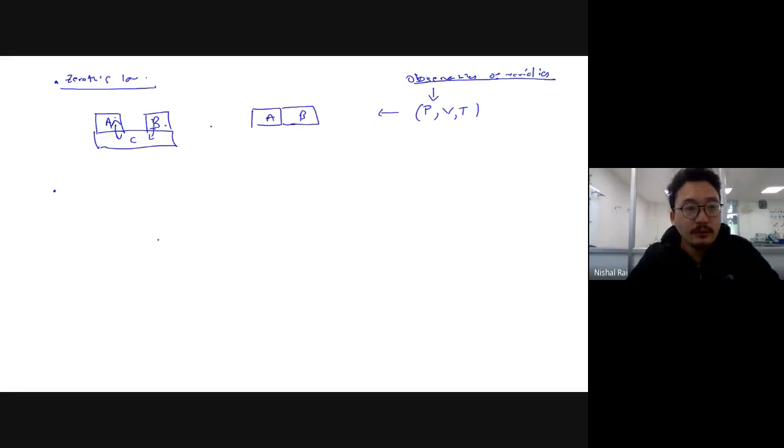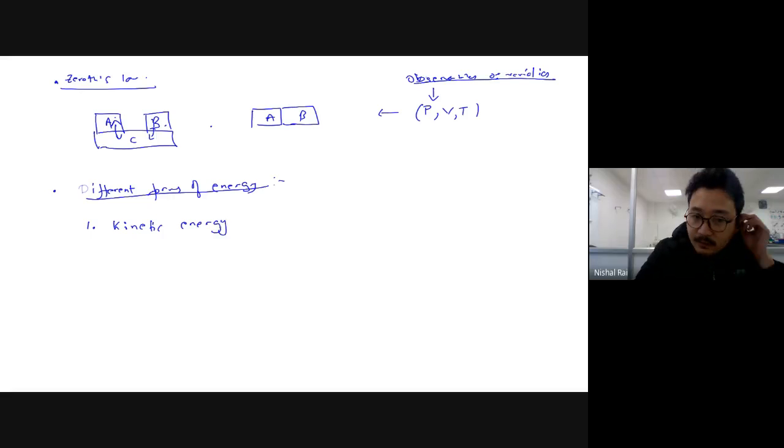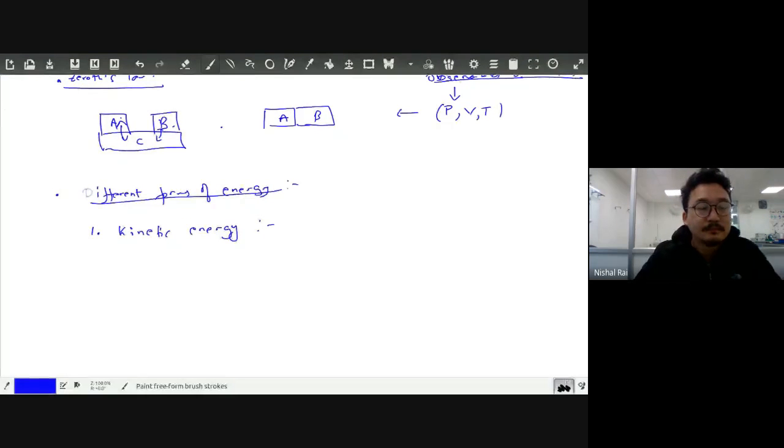So today we are going to do different forms of energy. What are the different forms of energy? One, straight away you can tell, is kinetic energy.